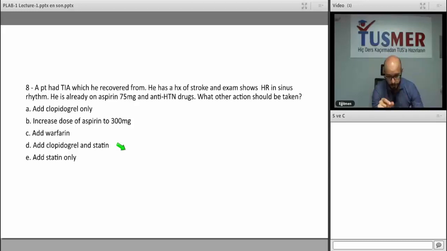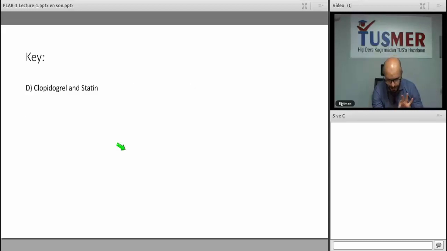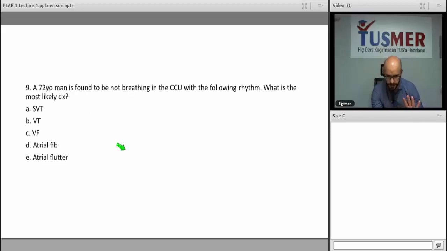Some guidelines say more than 50, some 60, but let's say more than 50%. So for this question, directly add clopidogrel and statin. You should see it directly and take this as your answer.